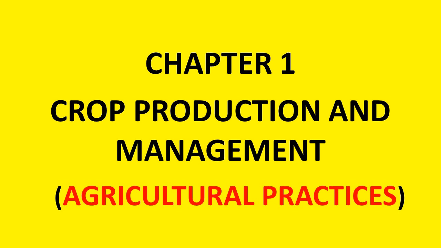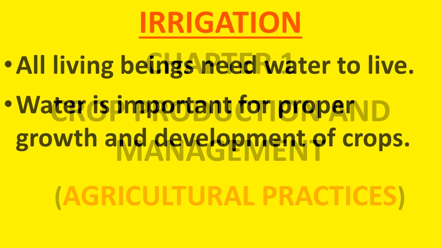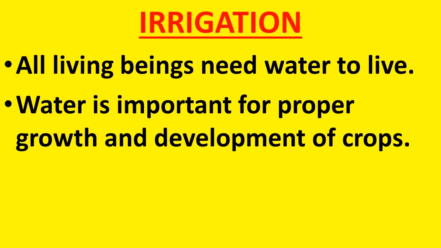In this video, we are going to continue chapter number 1, Crop Production and Management. In today's session, we will discuss the agricultural practice irrigation. All living beings need water to live. Whether it is a plant or animal, all living things need water to live. So, water is important for the proper growth and development of crops also.